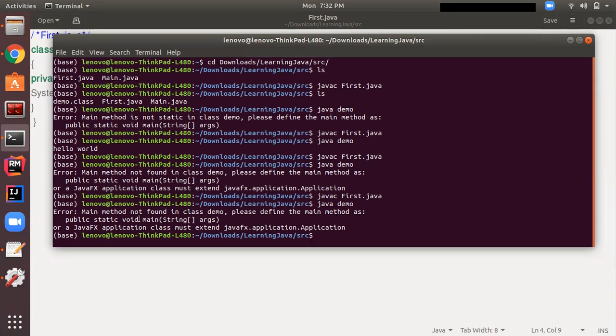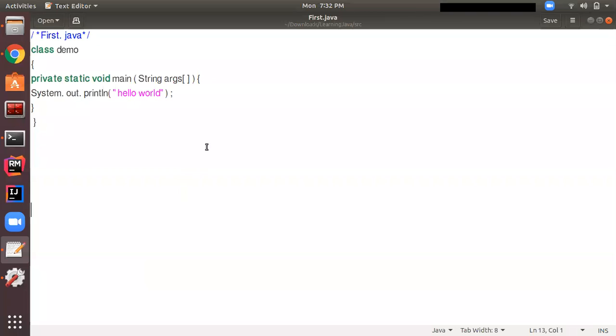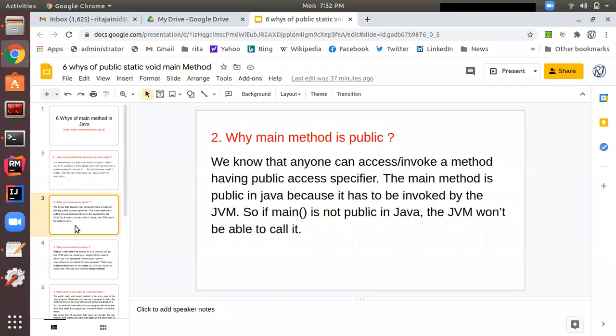We need to define the main method as public static void. Since the JVM doesn't find any method with the declaration public static void main, it's giving us the error. It's not executing the program, although the syntax of the program is correct. So let me make it public again. Let's go and check the third why about the main method.